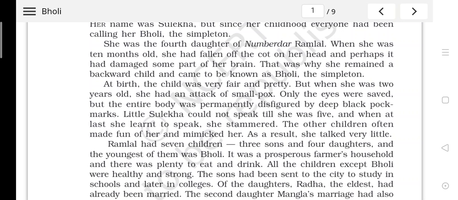Now, when Bholi was just around 10 months old, she fell down, and due to that, her head was injured, maybe some part of the brain too, and she remained quite backward in development, whether mental growth or physical growth. She became a slow learner after that, and that is why people gave her the name Bholi.